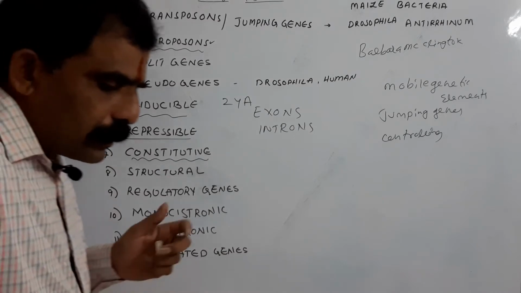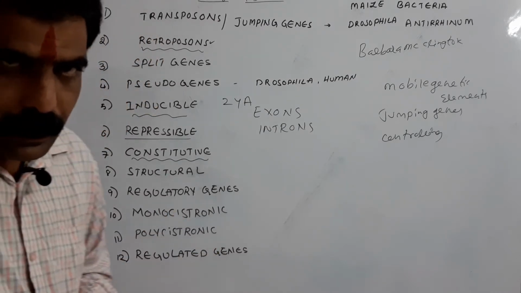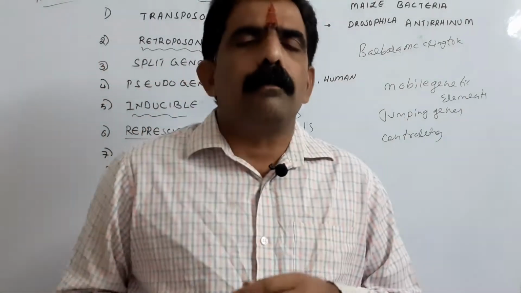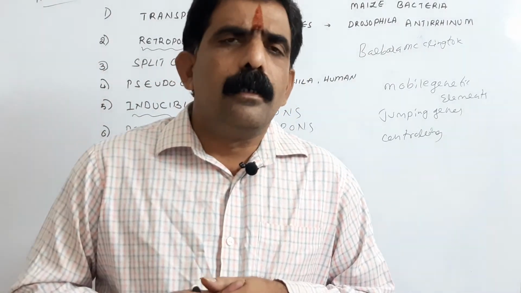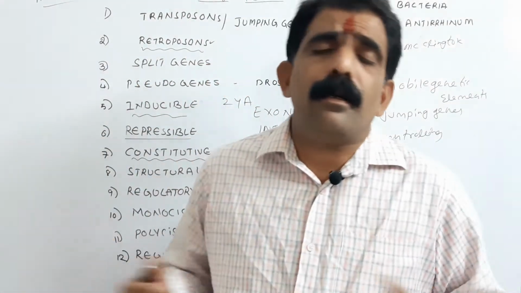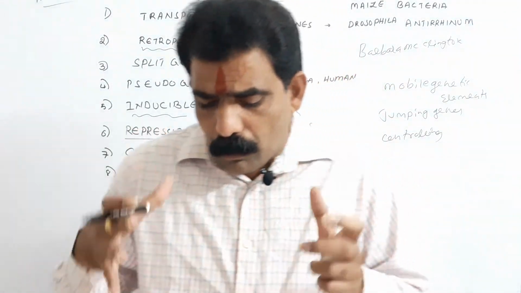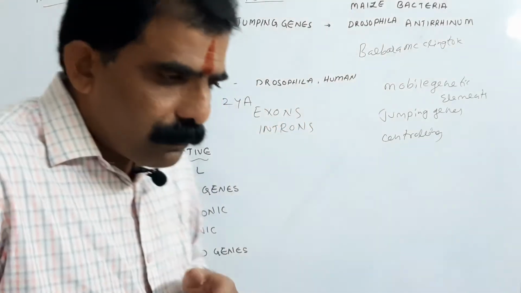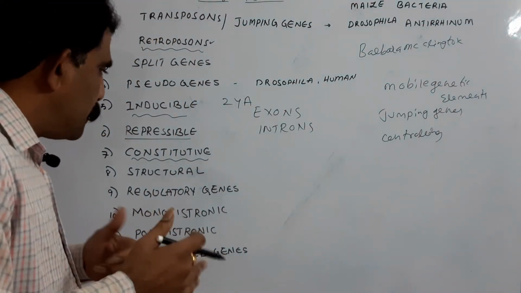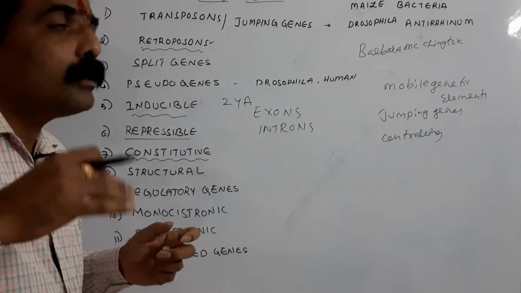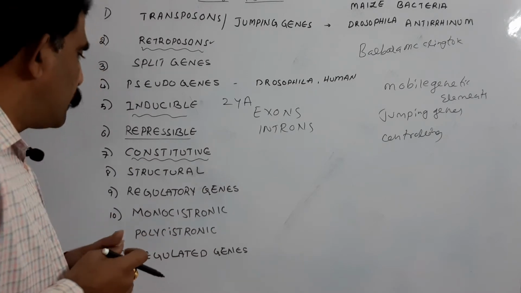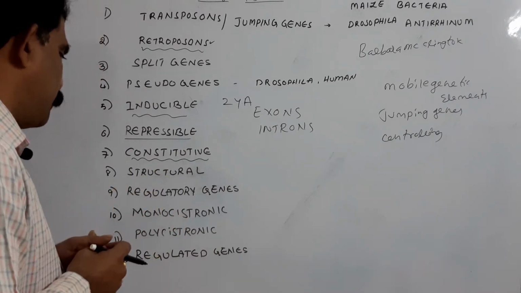For example, housekeeping genes, as they are also called, such as the genes of the RNA polymerase and DNA polymerase enzymes. These enzymes are required for the general maintenance of the cell. So, the genes which are required for the general maintenance of the cells are called constitutive genes. Otherwise, the genes whose expression is always continuous are said to be constitutive genes.